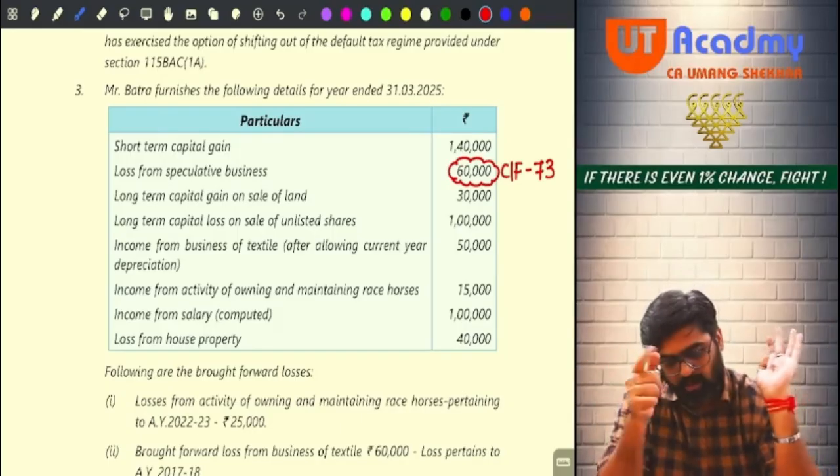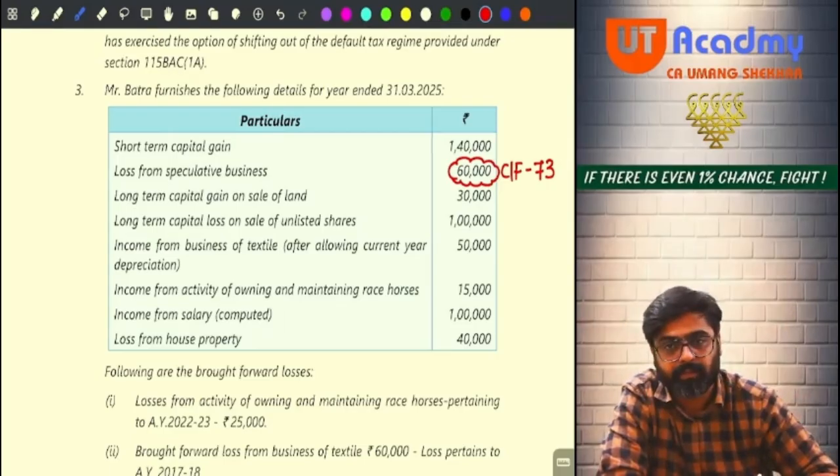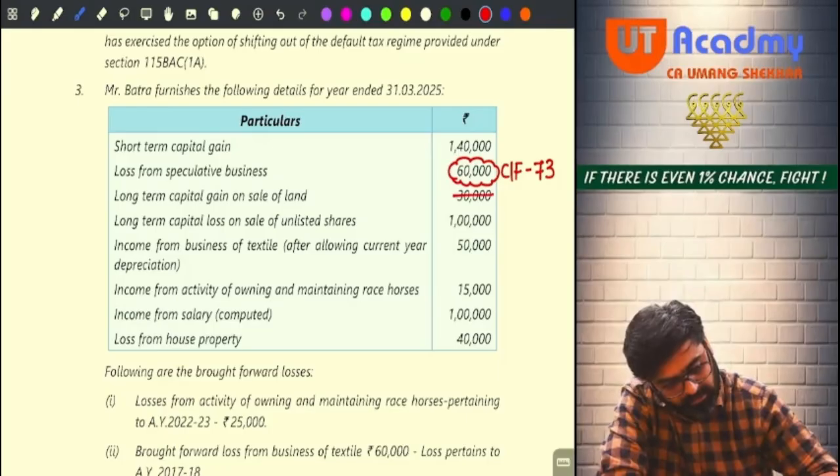Okay. So now long-term capital gain on sale of land and long-term capital loss on sale of unlisted shares. So long-term can be set off against long-term, no? So this 30,000 will vanish. And out of this 1 lakh, 70,000 will still remain. 70,000 loss will still remain.